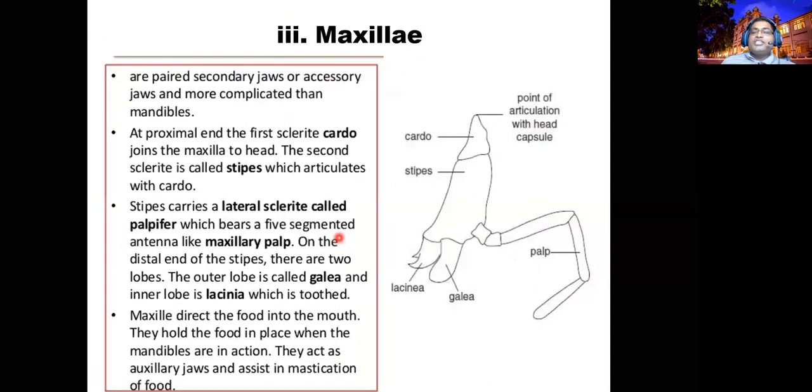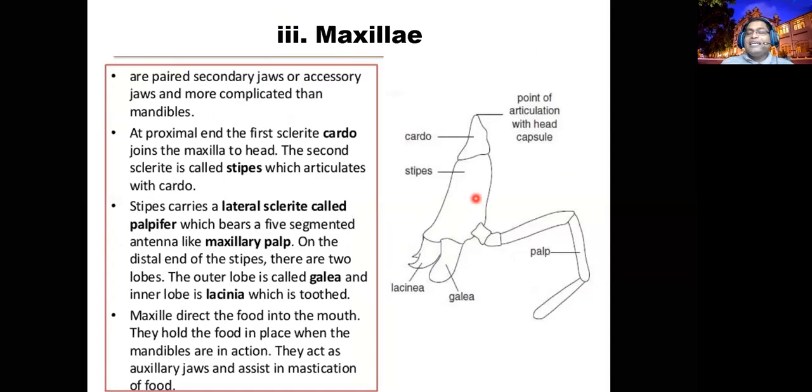Next, the third structure of the mouth parts is called the maxilla. Maxilla is singular; a pair is maxillae, plural. We call these the secondary jaws. The first true jaw is the mandible. The second jaw we call the maxilla. It is not as strong as the mandible.